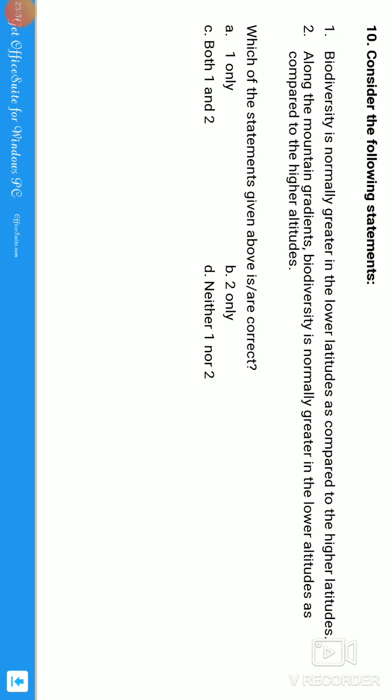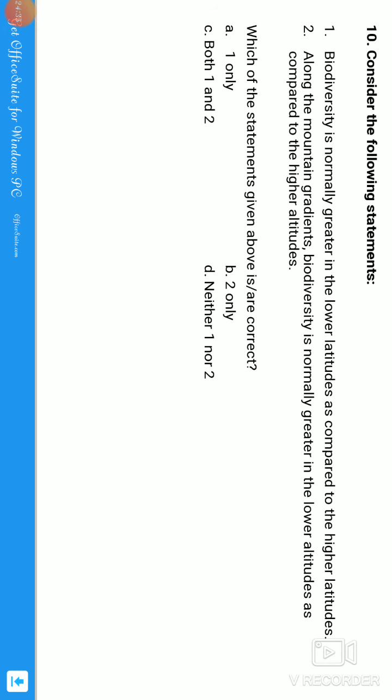Now let us move to question number 10. Consider the following statements. The first: biodiversity is normally greater in the lower latitudes as compared to the higher latitudes. Exactly, because the lower latitudes, near the equator, have a good amount of sunlight, which brings a good amount of rainfall, which helps increase vegetation, which supports a good amount of biodiversity, that is, plant and animal diversity. That's why the lower latitudes have a good amount of biodiversity.